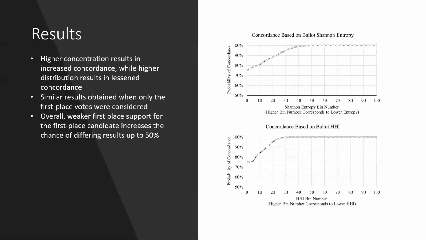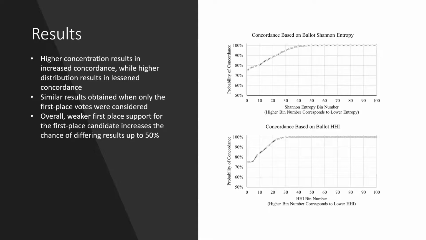And so I have some graphs here of the results. In particular, we see that whenever we have a higher concentration, or usually one or two significant ballot types, we get very large bin numbers, and we have almost 100% concordance. Usually, in order to get these high results, you need to have over 50% in one candidate. So large bin numbers will just always concord.